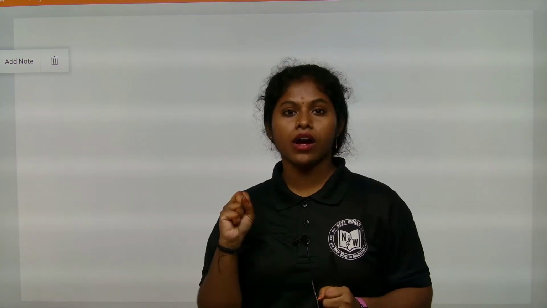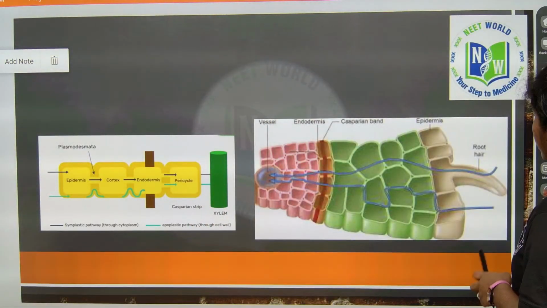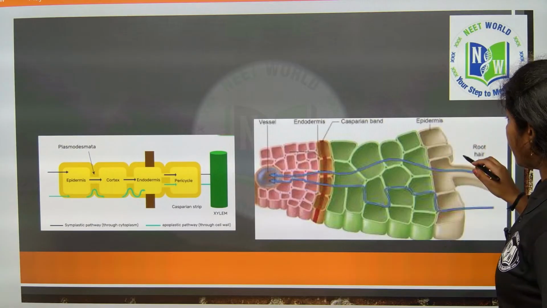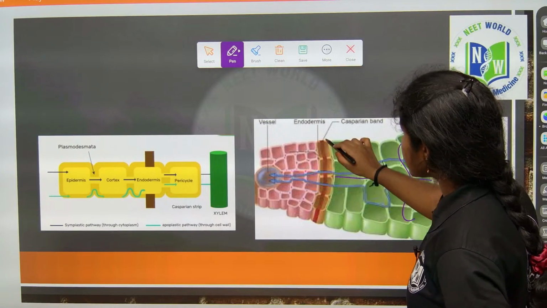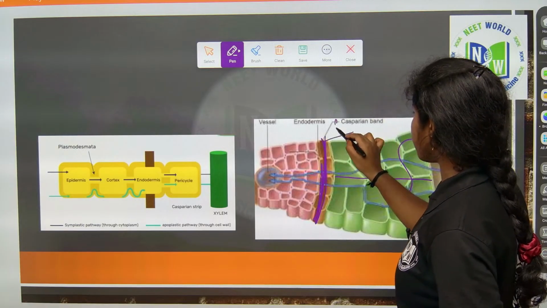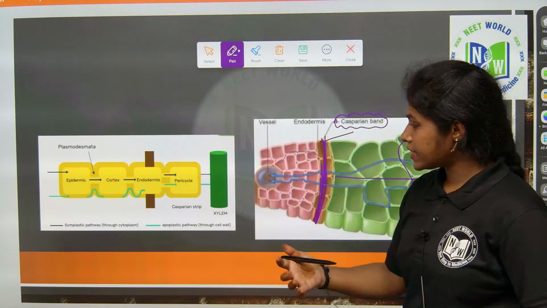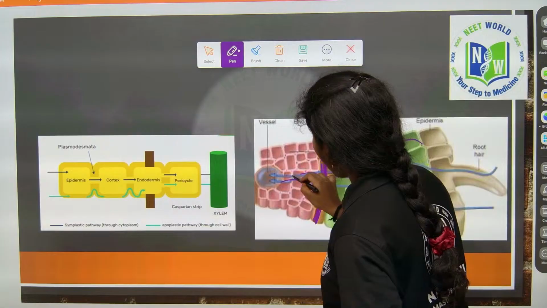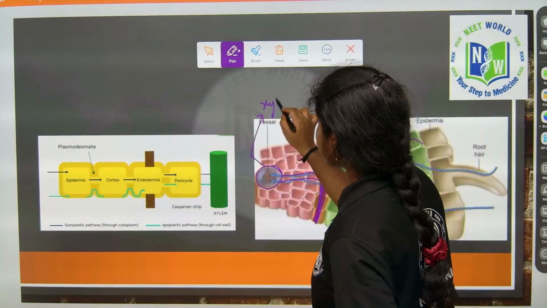So, first, the water present in the soil reaches the root hair. The water is absorbed by the root hair, then it comes to the epidermis, then the cortical cells. After the cortical cells comes the endodermis. This strip is what we call the Casparian strip. After crossing the Casparian strip, it reaches the vessels. These are xylem vessels.